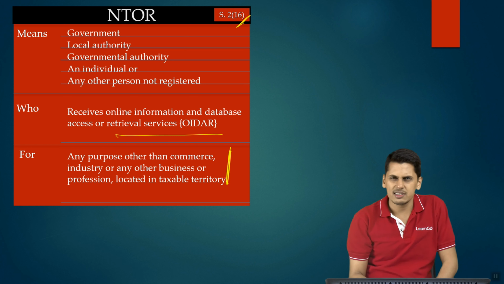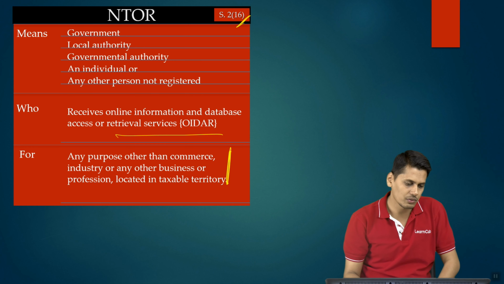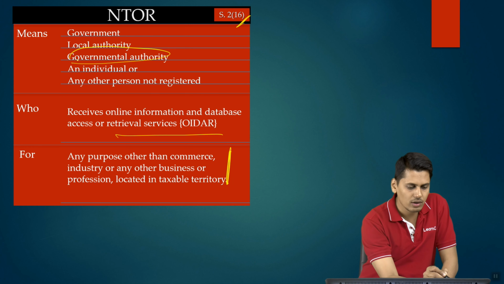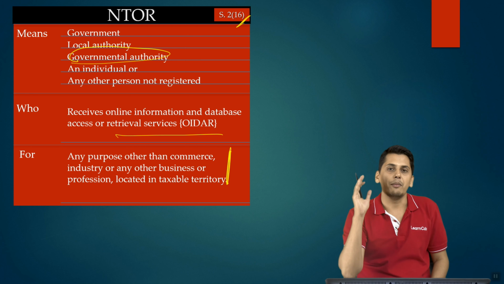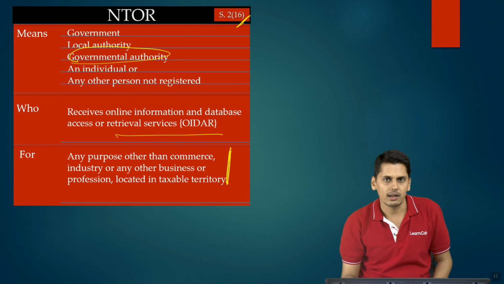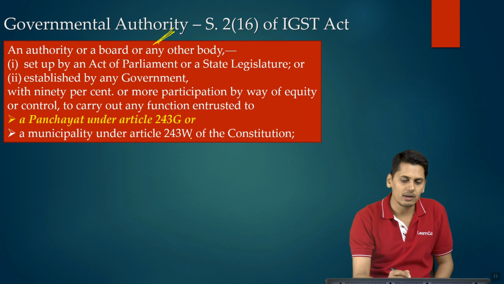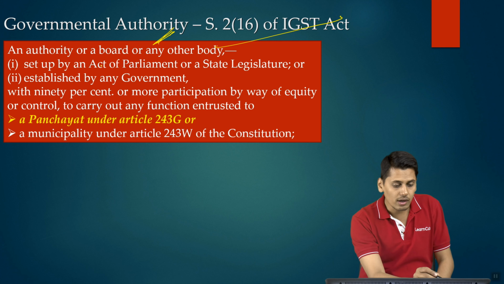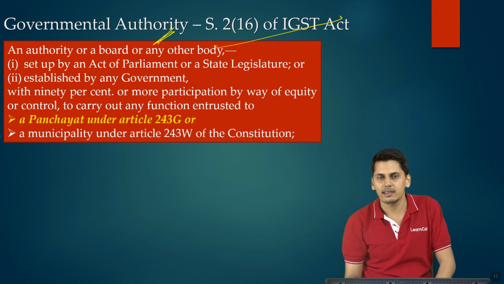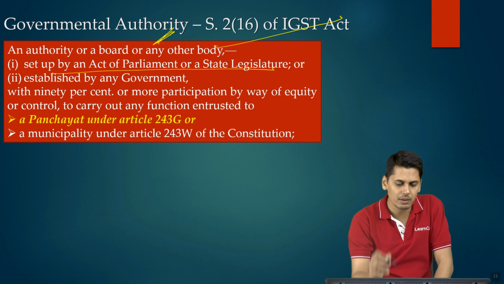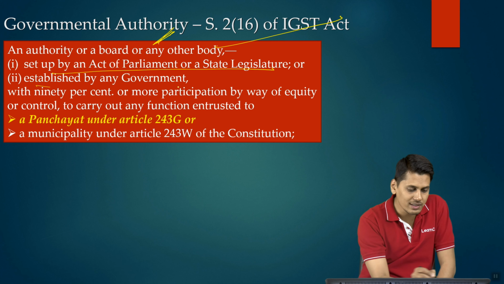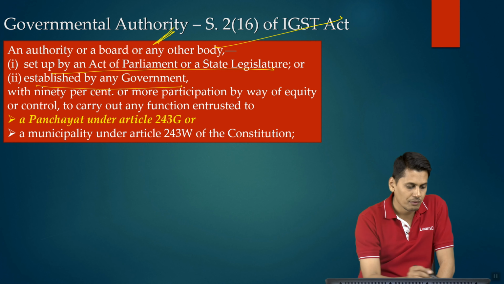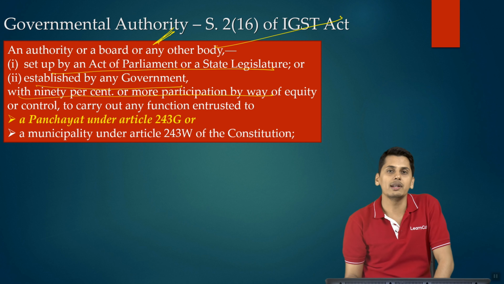Now friends, what is the change? The change is very simple, nothing too much to worry about. You have something called a governmental authority. They have amended the definition of governmental authority. So, the governmental authority, section 2 clause 16 of the IGST Act, tells you an authority or a board or any other body which is set up by an act of parliament or a state legislature or which is established by any government with 90% or more of equity participation.